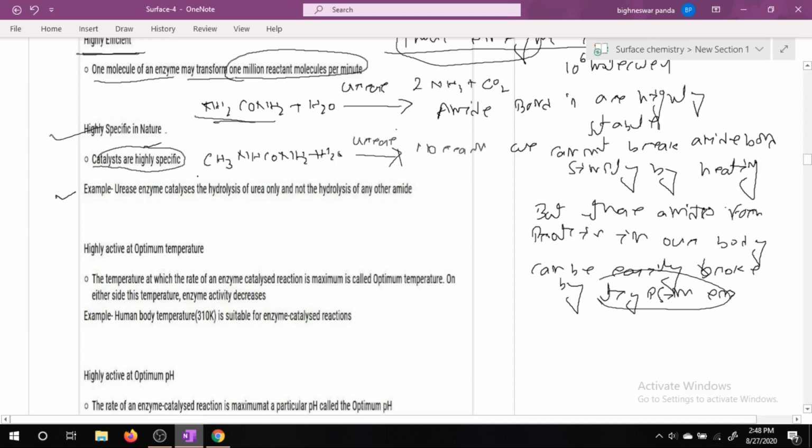That is, here the urea molecule, NH2CONH2, is hydrolyzed in presence of urease enzyme to form ammonia and carbon dioxide. If I take N-methyl urea in presence of urease, there will be no reaction. So enzymes are highly specific in nature. Only a particular type of enzyme will react with a particular type of reactant. Urease enzyme catalyzes the hydrolysis of urea only and not the hydrolysis of any other amide.